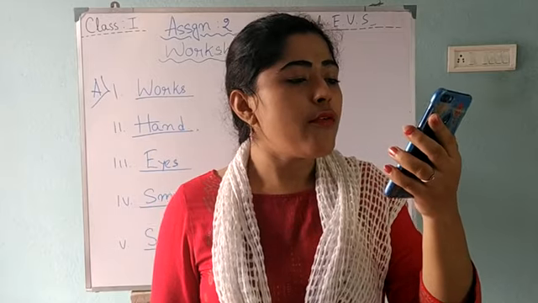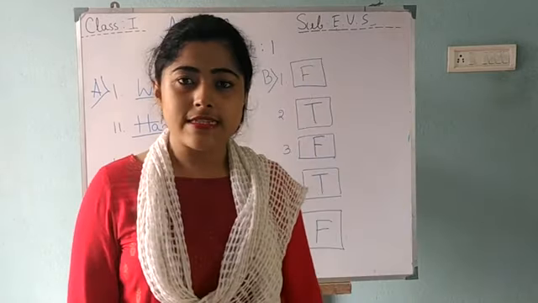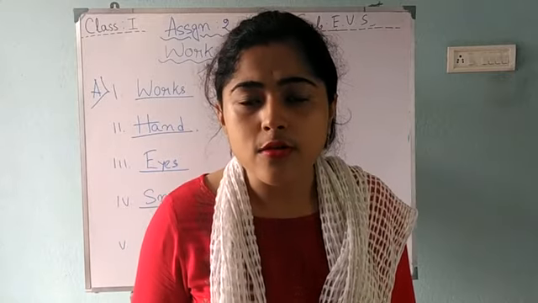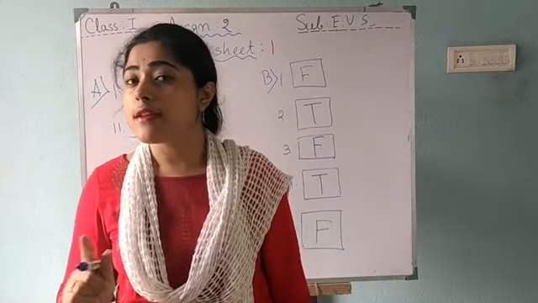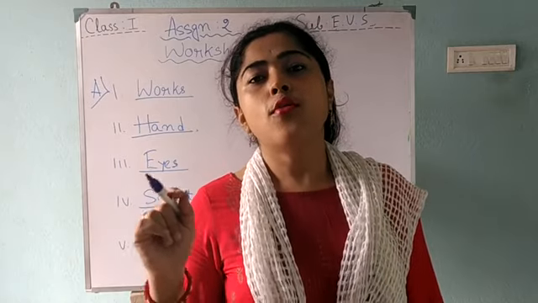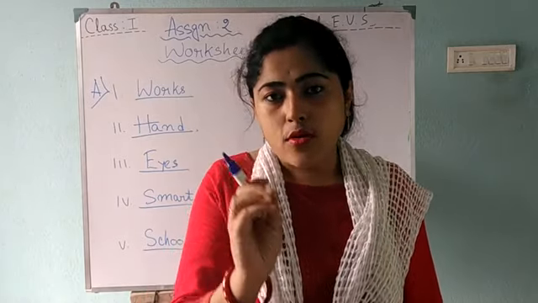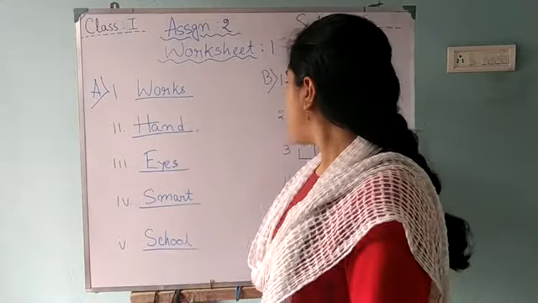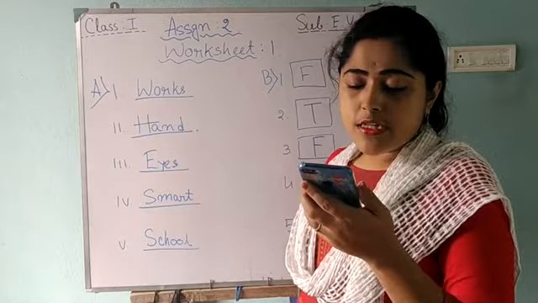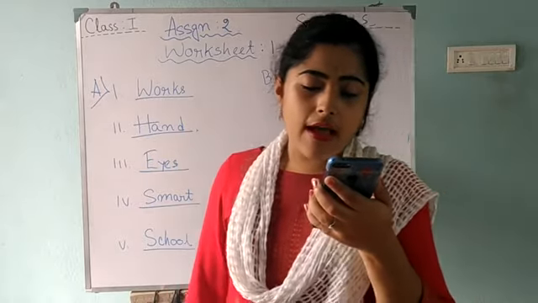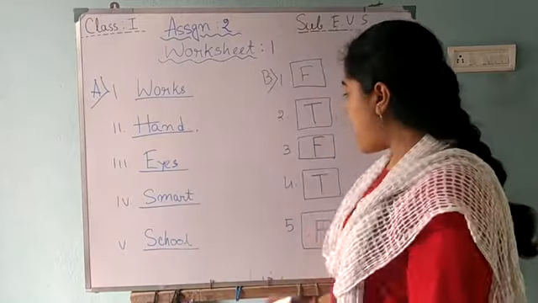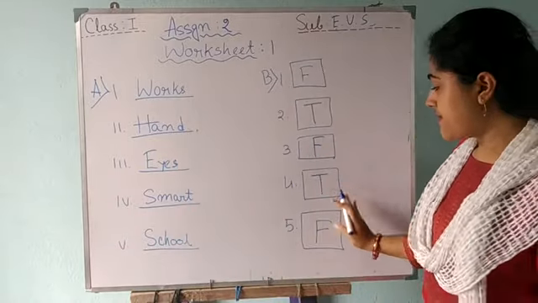Question number 3. We wear woolen clothes in summer. Now it's summer time. Do we wear woolen clothes? We don't wear woolen clothes now, it's summer time. We all wear cotton clothes. So this statement is false. Question 4. All of us wear clothes. Right, this is true. So I write T here.